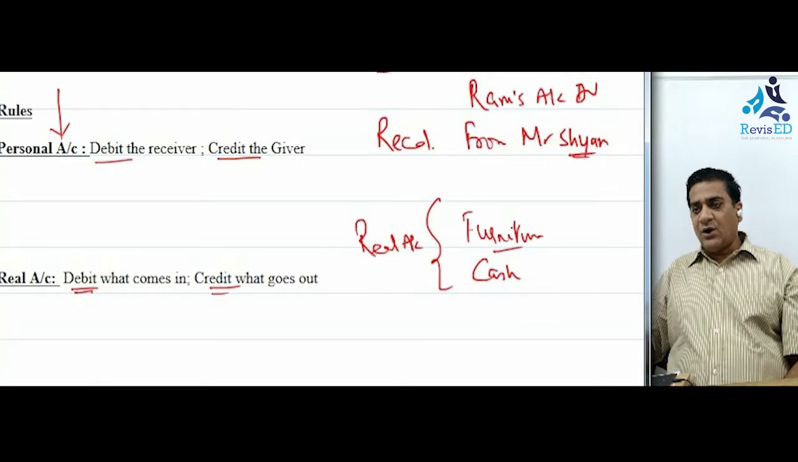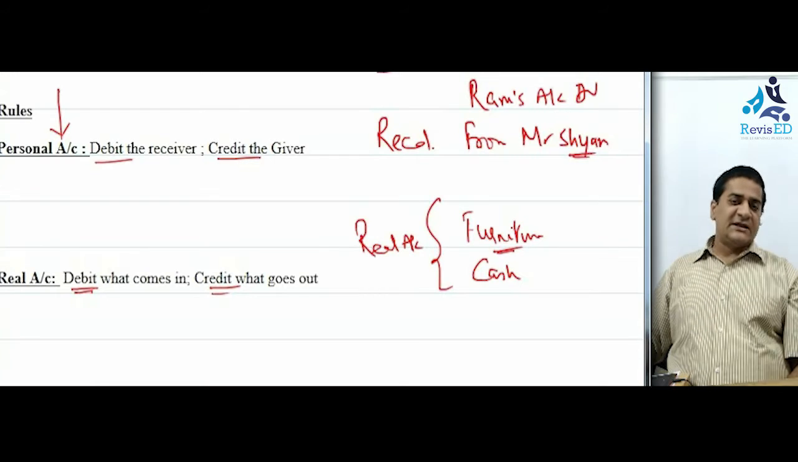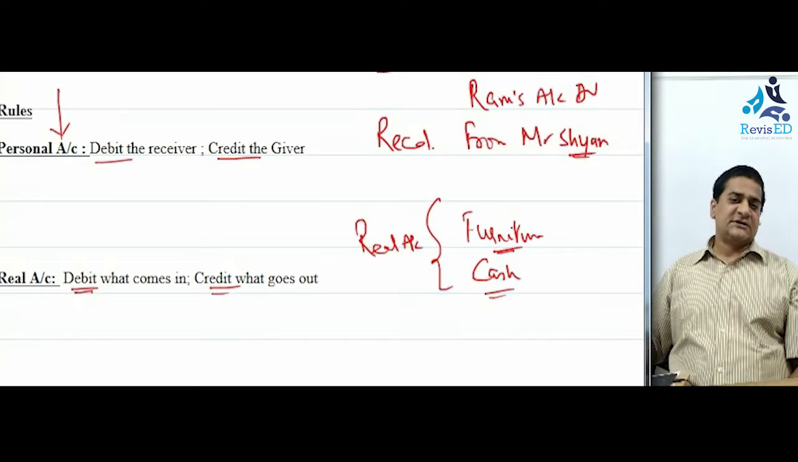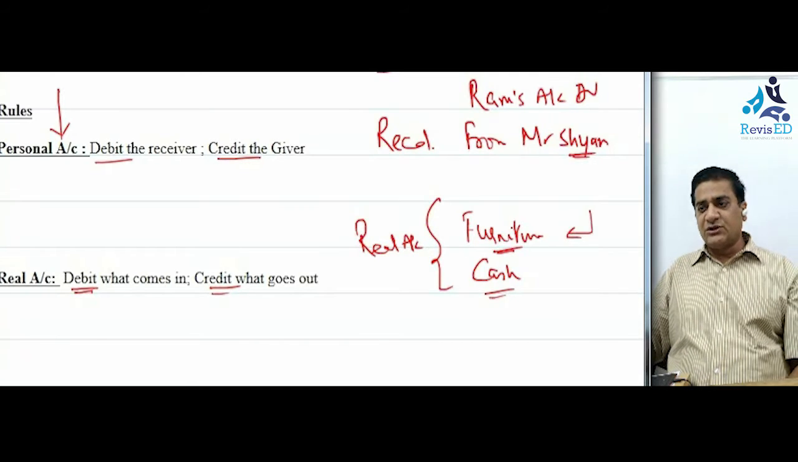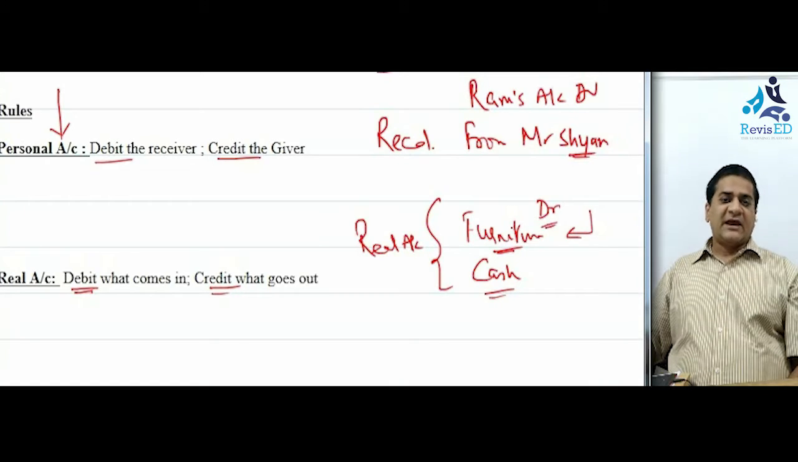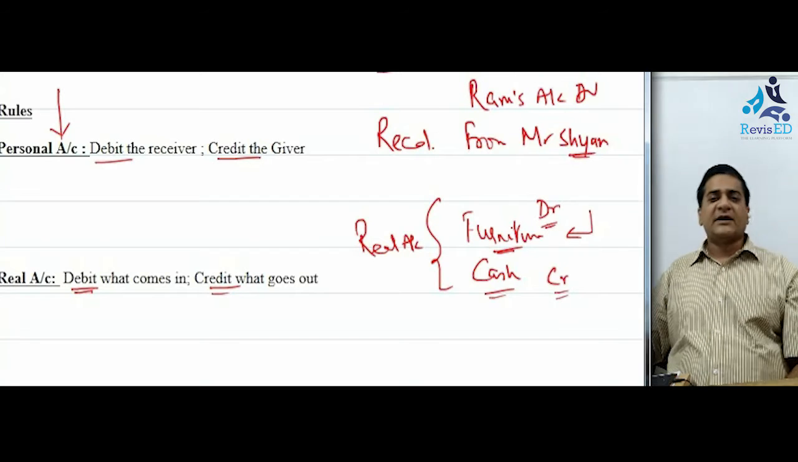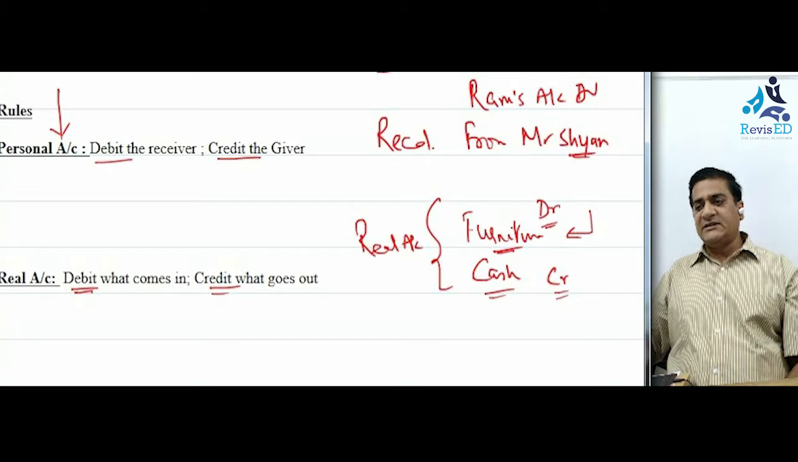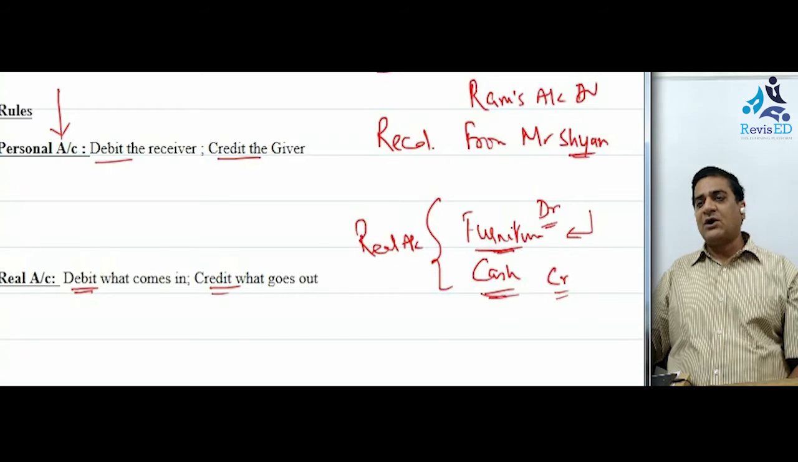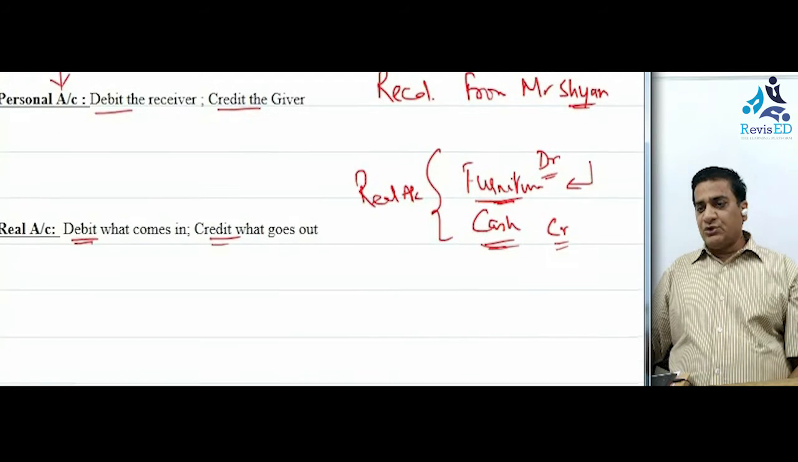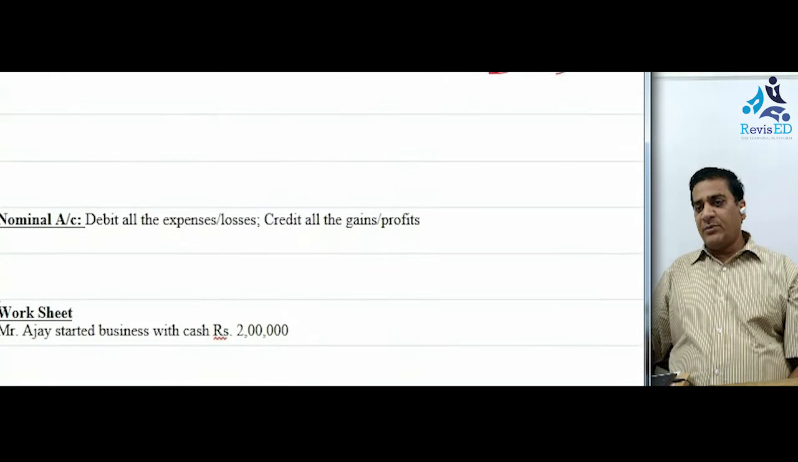So one account or one thing is coming inside the business and the other one is moving outside the business. So furniture comes into the business, so furniture account is to be debited. Cash, since it is going out of the business, its account has to be credited. So I would say in this transaction, the furniture account is to be debited and the cash account is to be credited.